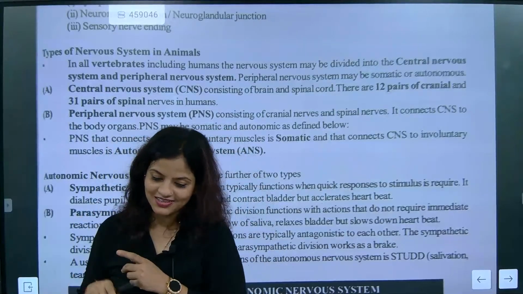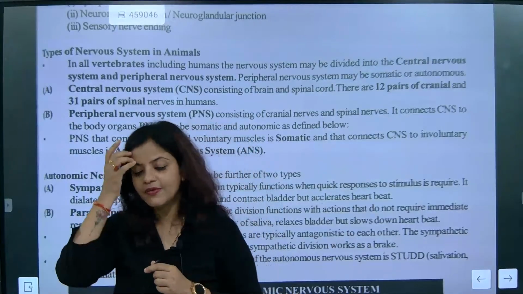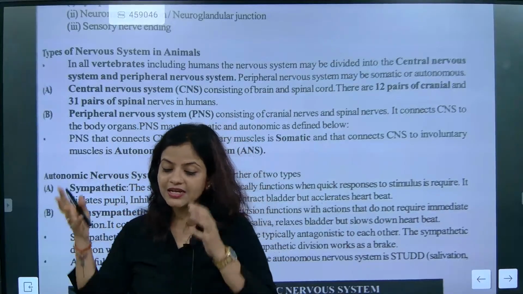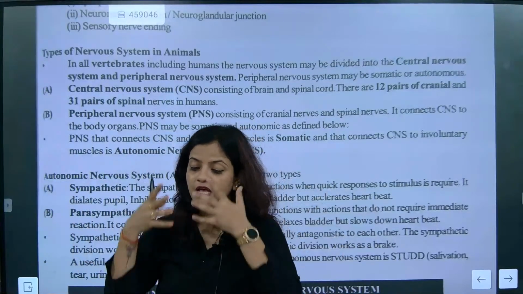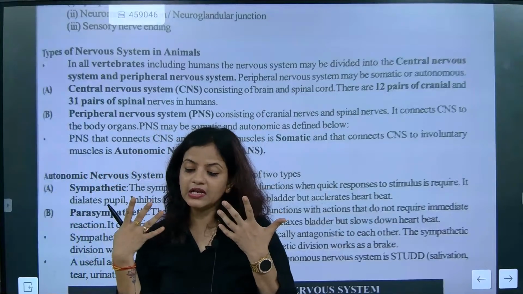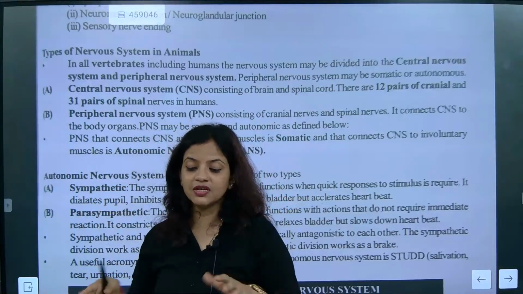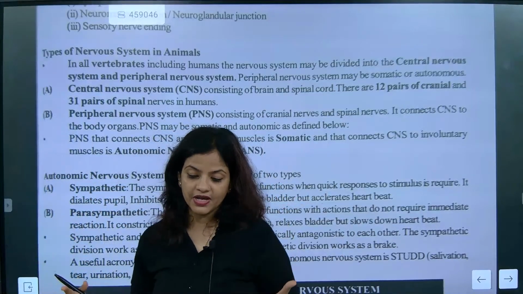Now comes PNS. PNS are the cranial nerves. The one which is connected to the CNS comes under PNS. In the face, 12 pairs of cranial nerves are there. In the spine region, how many? 31 pairs of spinal nerves will be there.